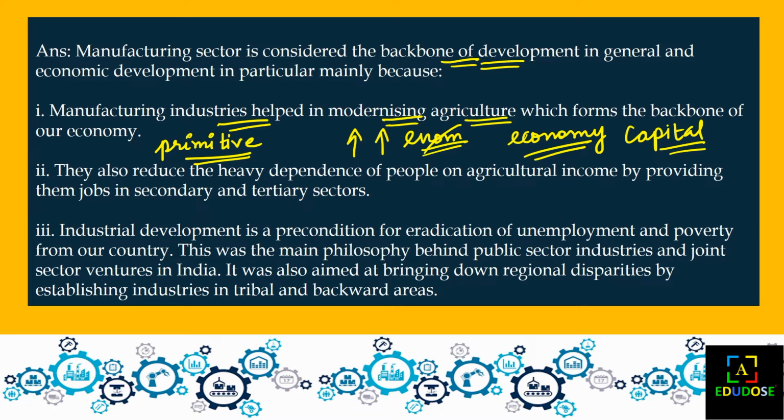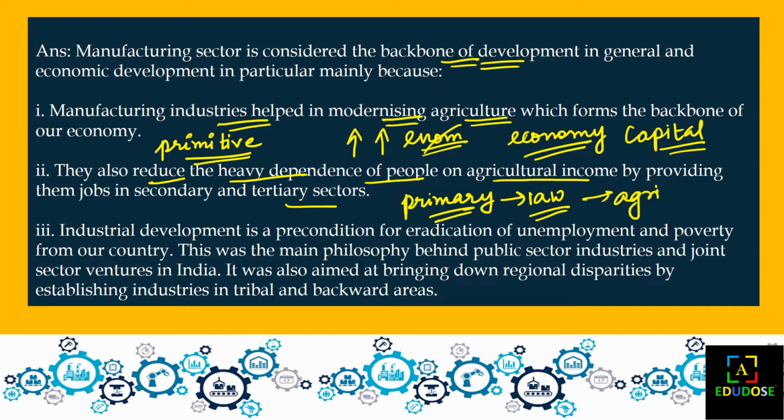It also reduces the heavy dependence of people on agricultural income by providing them jobs in the secondary and tertiary sectors. The primary sector is agriculture, which produces raw materials. The other two sectors are the secondary sector and the tertiary sector.